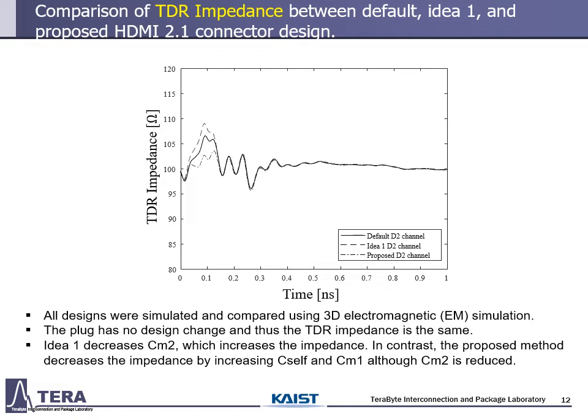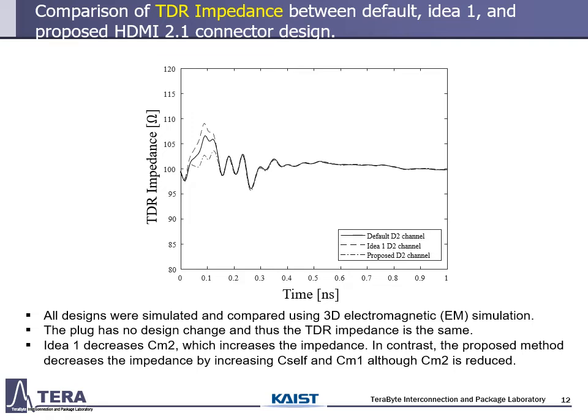All designs were simulated and compared using 3D electromagnetic simulations. We compared the TDR impedance, ACL, and differential line insertion loss. The dotted line in the ACL and insertion loss graph is the HDMI 2.1 spec. As for TDR impedance, CK and D2 lines are the worst case, so the D2 line is set as the target. The rising time of TDR is set to 75 picoseconds. From the TDR impedance result, the receptacle is from 1.0 to 1.2 nanoseconds, and the plug is from 1.2 to 1.4 nanoseconds.